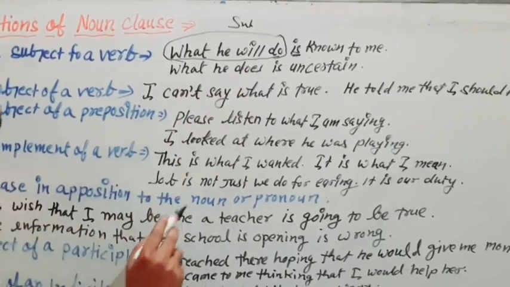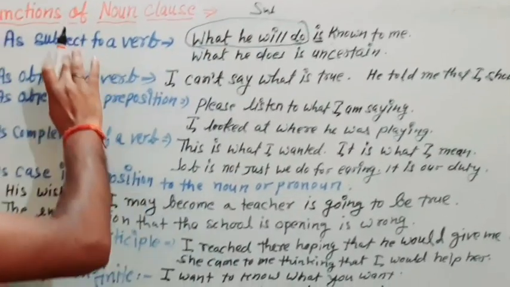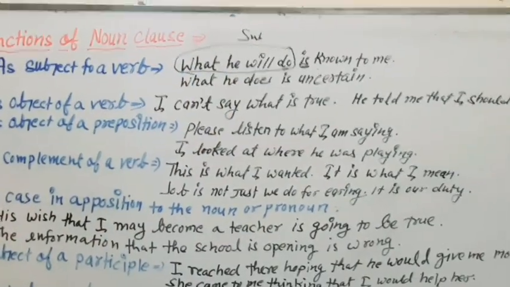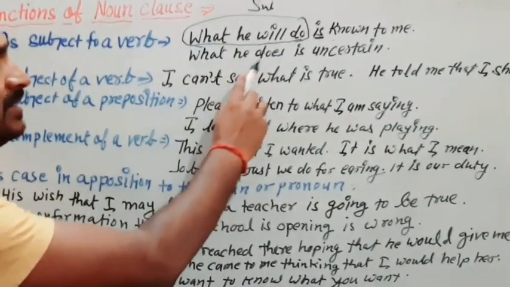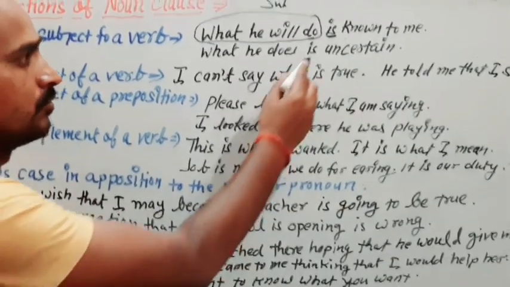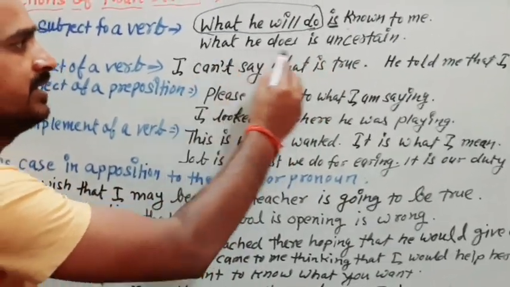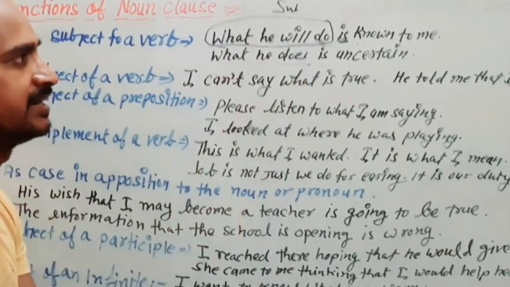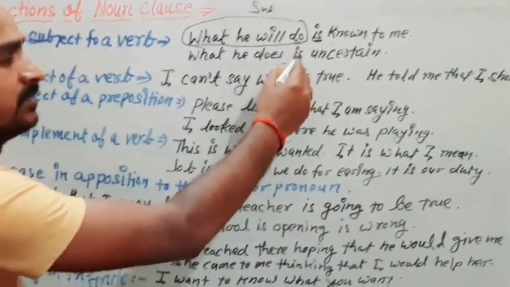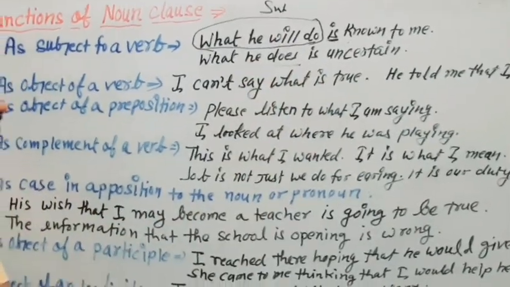What he will do. So that's why it is a subject of a verb and a noun clause. Okay, now, what he does is uncertain. Now what is uncertain? What he does. We are again getting a clause by putting a question with this verb using what.